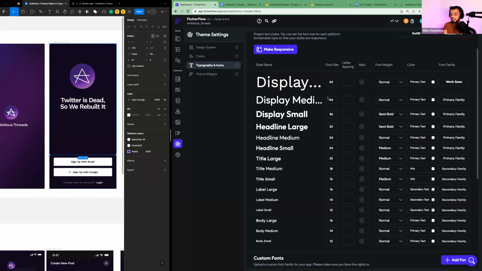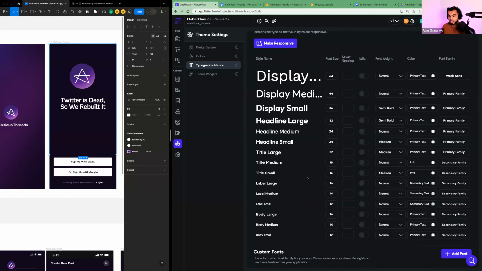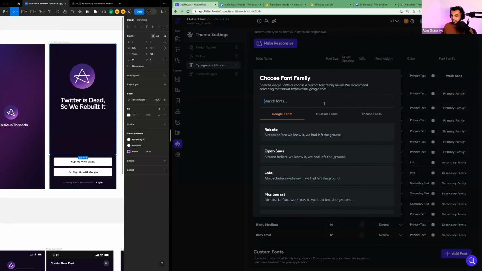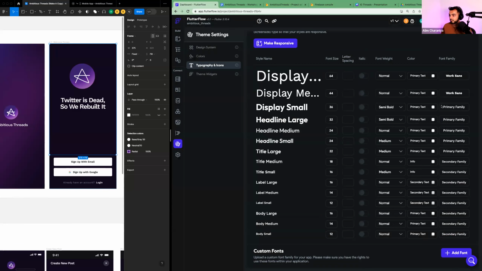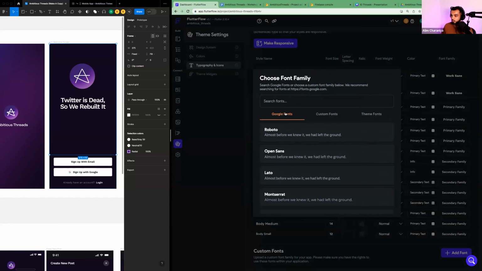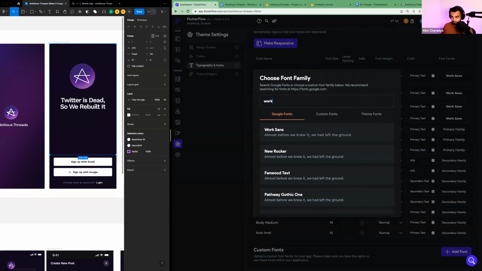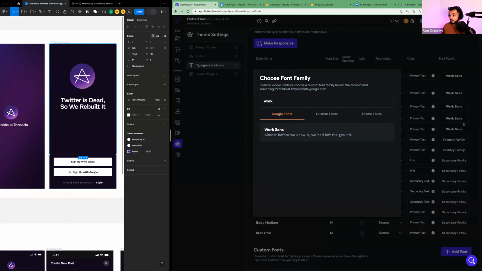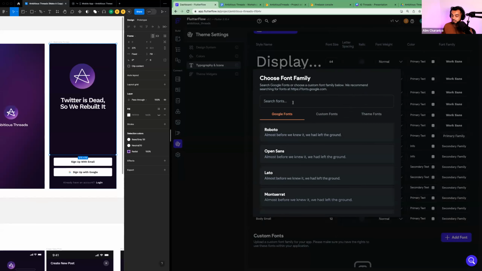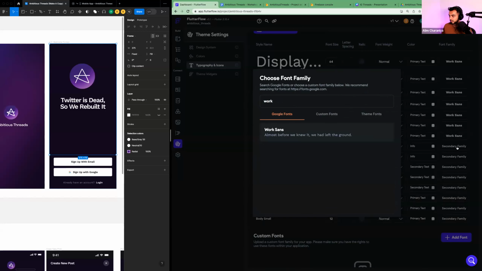Okay. We're going to leave the typography system alone because generally FlutterFlow did a good job with the font size. All we got to do is make sure that the font family is correct. So we're going to change all of these from primary family to Work Sans. You can leave them the same too. Like if you really don't want to change them, that's totally fine. You can always come back and do it later. I'm just going to do it now to make things quick.